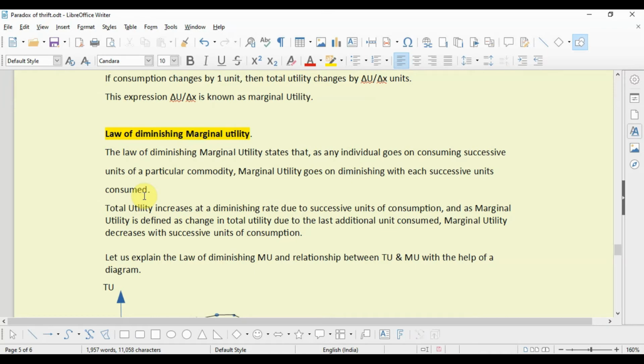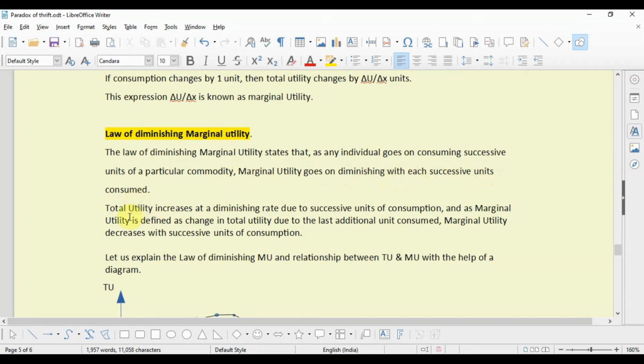Now, if I consume a fifth glass, I may feel dissatisfied. So, marginal utility in that case becomes negative. So, this is the law of diminishing marginal utility. Because if I go on consuming successive units of a particular commodity, marginal utility goes on diminishing with each successive unit consumed.